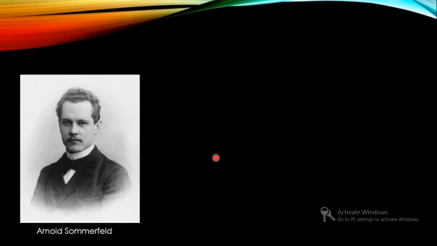So it was Arnold Sommerfeld who tried to modify the Bohr atom model. He is a famous theoretical physicist, from Germany, and he is the person who thought about the importance of mathematics in physics.